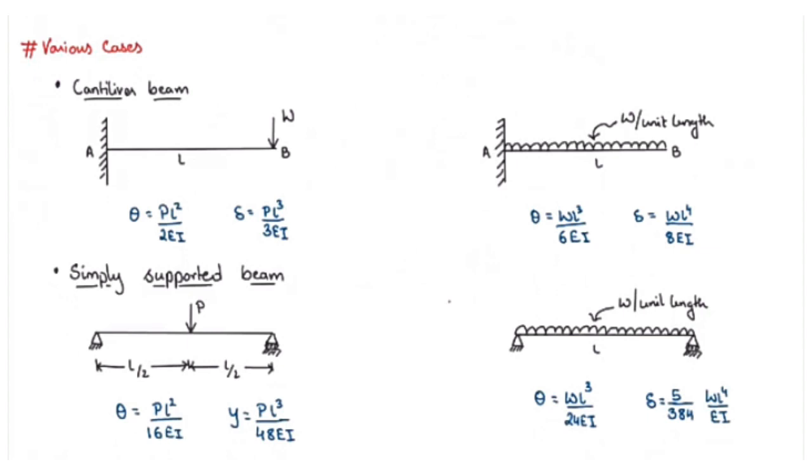Similarly, for a simply supported beam with point load, the slope value equals PL square by 16 EI and the deflection value is given by Y equals PL cube by 48 EI. For a simply supported beam with uniformly distributed load, the slope value is given by omega L cube divided by 24 EI and the deflection value is given by 5 by 384 omega L to the power 4 by EI. And all these values are at the center of the beam. So these are some special cases for slope and deflection for different conditions.